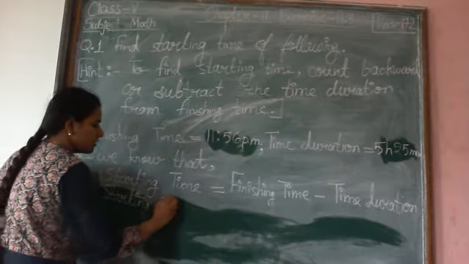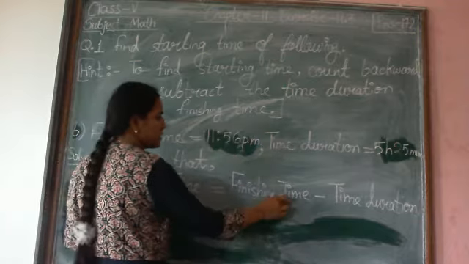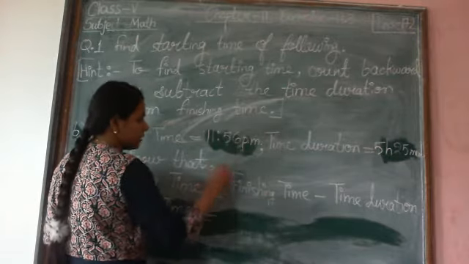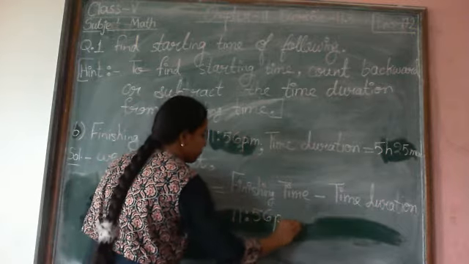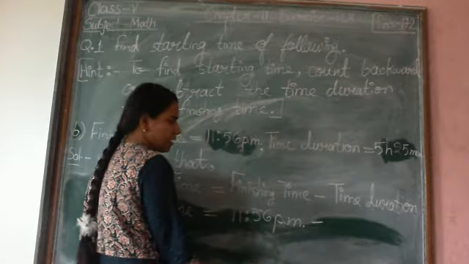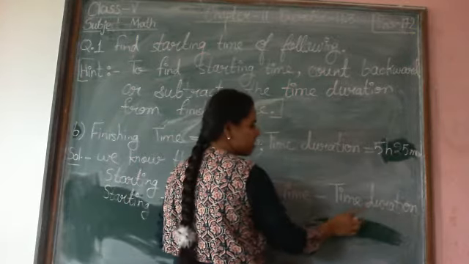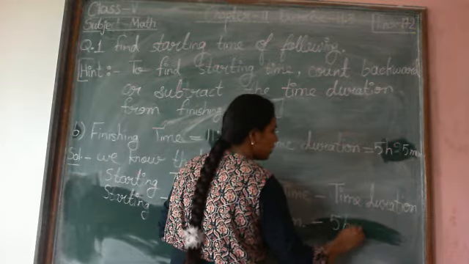Starting time is equal to, now finishing time. What is the value of finishing time? 11:56 p.m. Minus sign, so put minus sign here. Now time duration. What is the value of time duration? Time duration is 5 hours 25 minutes.